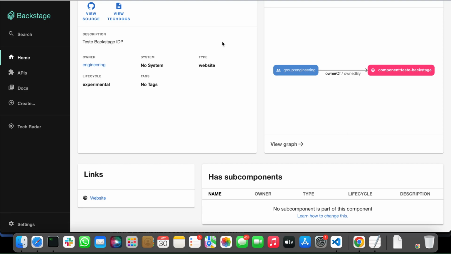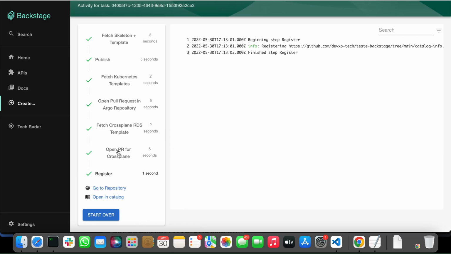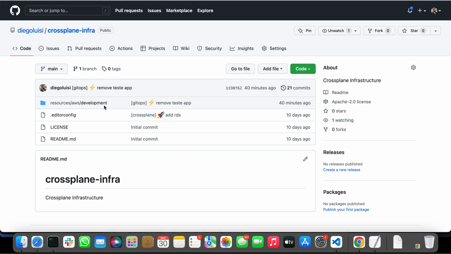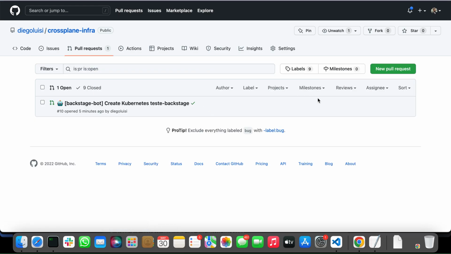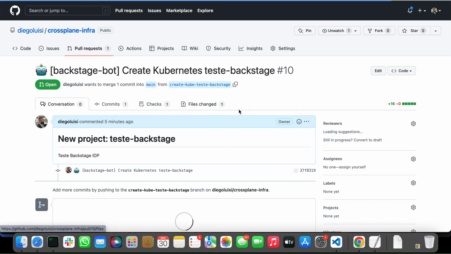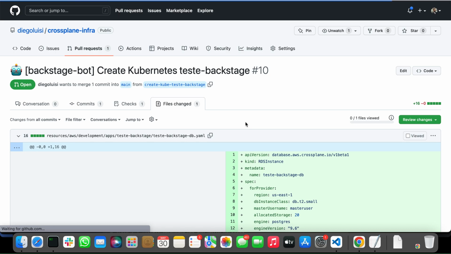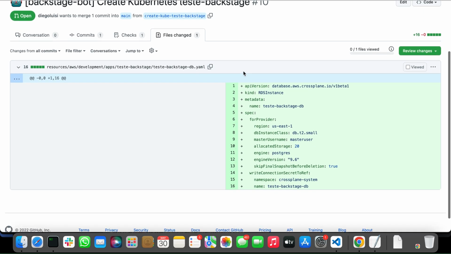And now we go to the next step. In our task, we created an RDS and opened a PR for Crossplane. Let's go to the Crossplane repository. Here, let's refresh. And now we have a pull request. And let's see what's changed. Okay, we have this file now.